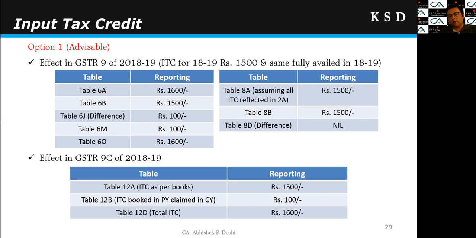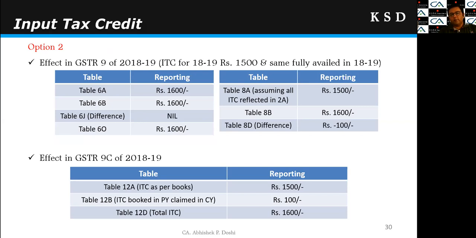But here, if we take the second option, many people prefer that 1600 ITC will be reflected under 6B only. 6A reflects the auto-populated figure of 1600, 1500 of 18-19 plus 100 of 17-18. So if I reflect the entire 1600 under 6B, then there will be no difference in 6J. But in table 8, it will go as 1600.